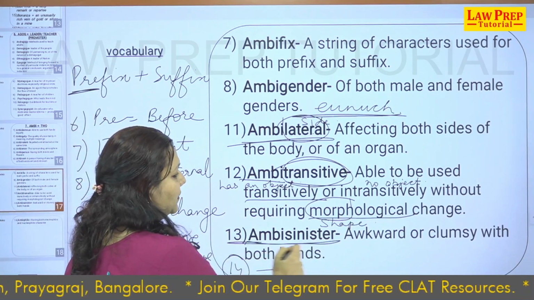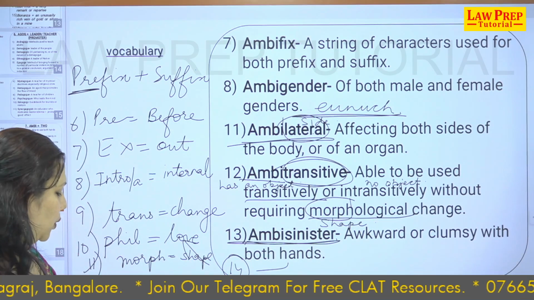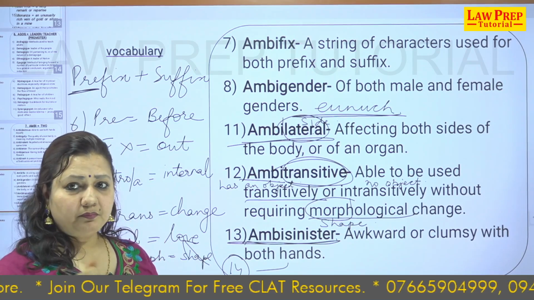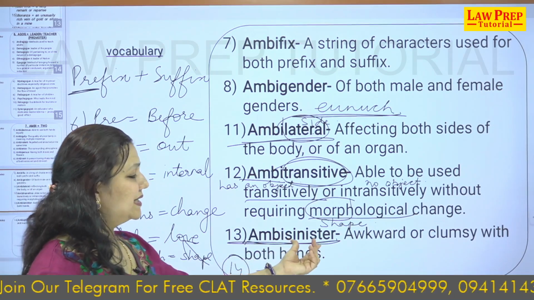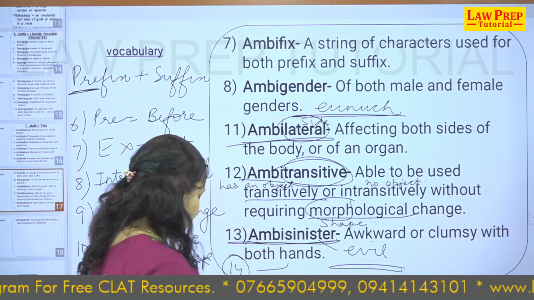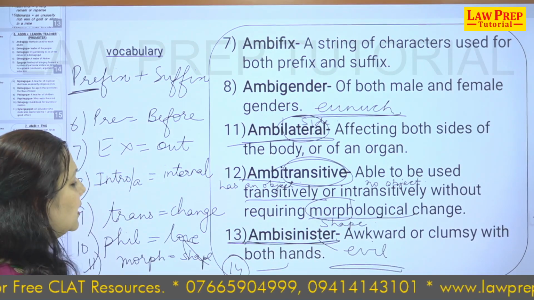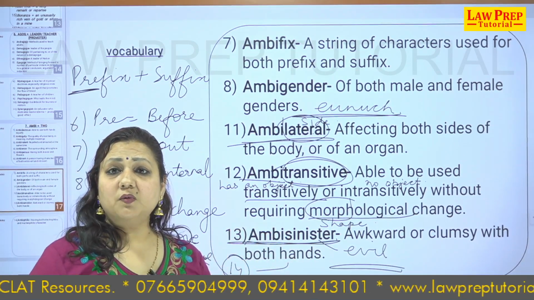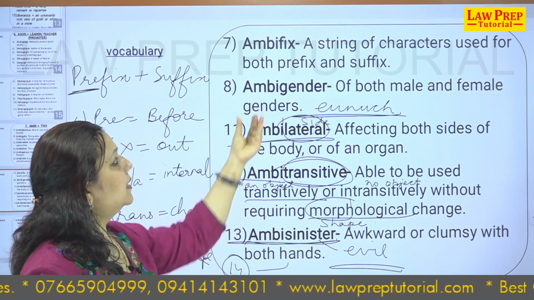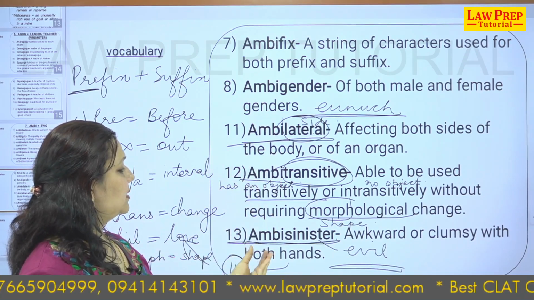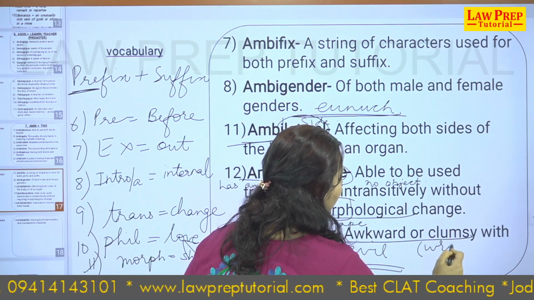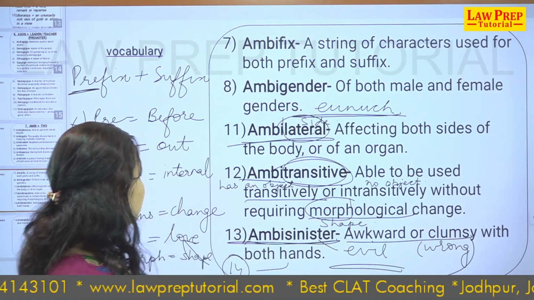Ambisinister. When we talk of ambisinister, it is awkward or clumsy with both hands. You are not doing things in the right perspective, you are not doing things in the more perfect manner, that is ambi. See, sinister is evil, something which is wrong. So, when we say doing in an awkward or clumsy manner with both hands, you are doing some work which is evil, wrong, that is ambisinister. I hope you have added ambifix, ambigender, ambilateral, ambitransitive and ambisinister. Clumsy and awkward is something wrong, of course, that can be kept in mind easily, right.